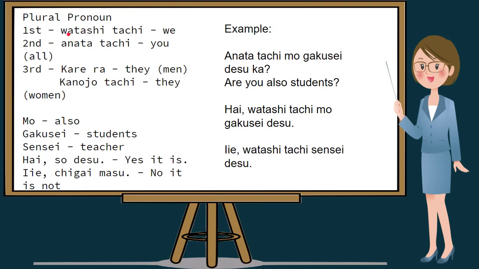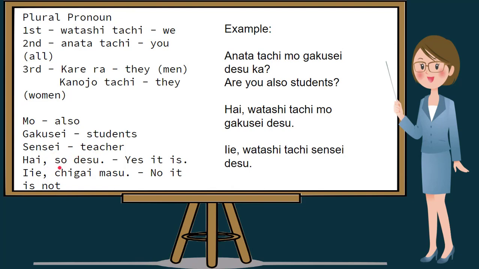So let's repeat. Watashi Tachi is we. Anata Tachi is you. Karera means they for men, and Kanojo Tachi means they for women. In this lesson, we will also be adding mo, which means also in English. Gakusei means students in English. Sensei means teacher in English.